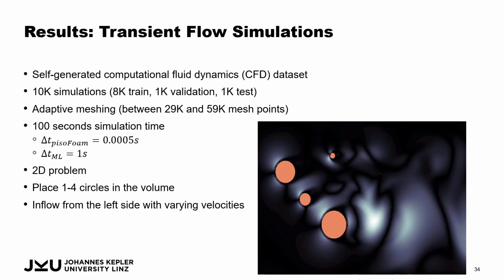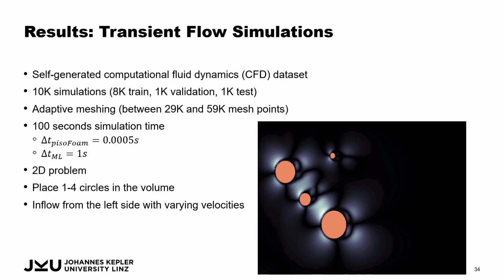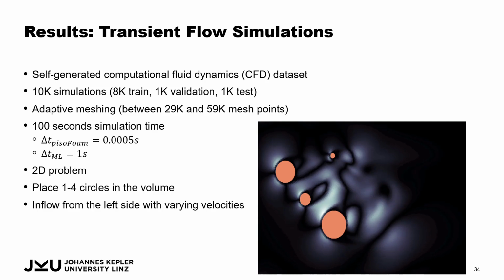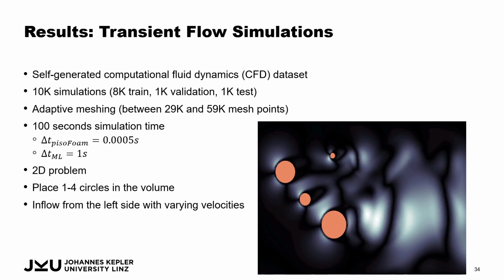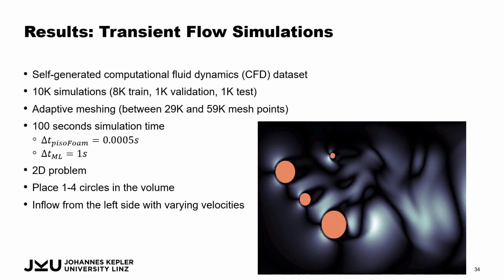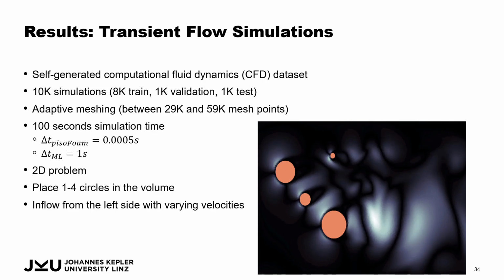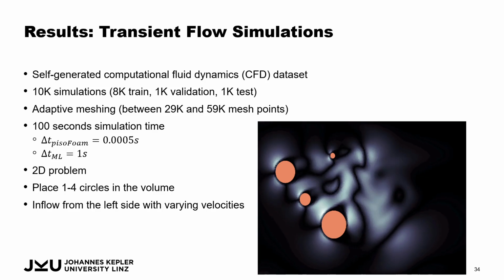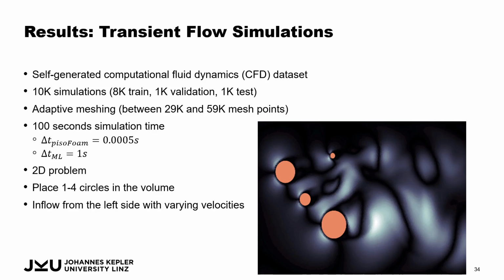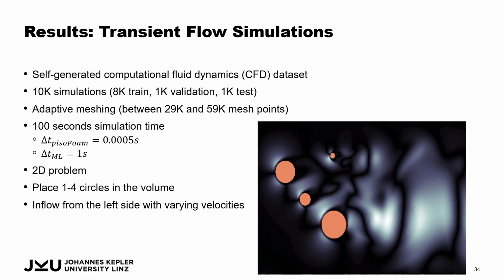However, the number of time steps that the actual physical solver would need is much, much higher. The time scale of the machine learning model would be 1 second, so it predicts 1 second into the future, whereas the classical solver here, the PISOFoam solver, requires 0.0005 second time steps in order to preserve numerical stability and not collapse.